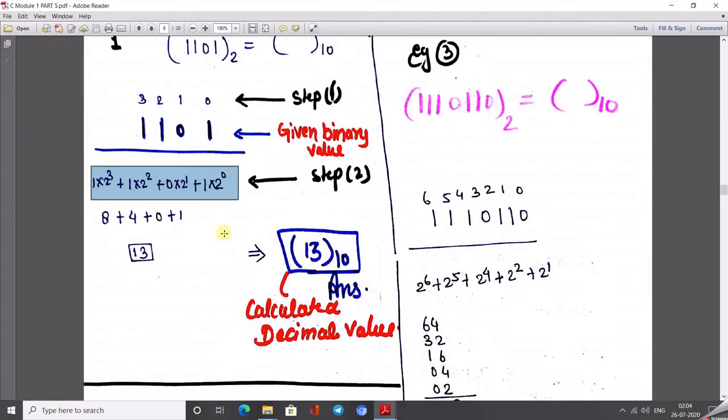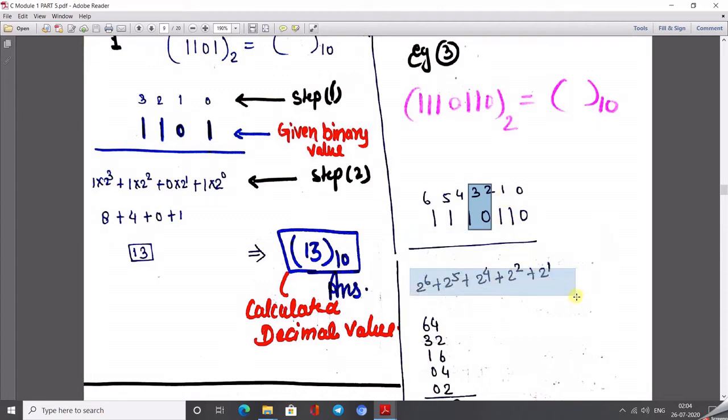Let's take another example, in which we also have a fractional part. These are examples you can solve easily, like 1110110. Write the powers of that number, starting from 0 up to the number of bits. Then again, sum them. You don't need to calculate each value, just write 2 to the power 6 plus 2 to the power 5 plus 2 to the power 4 plus 2 to the power 2 plus 2 to the power 1.